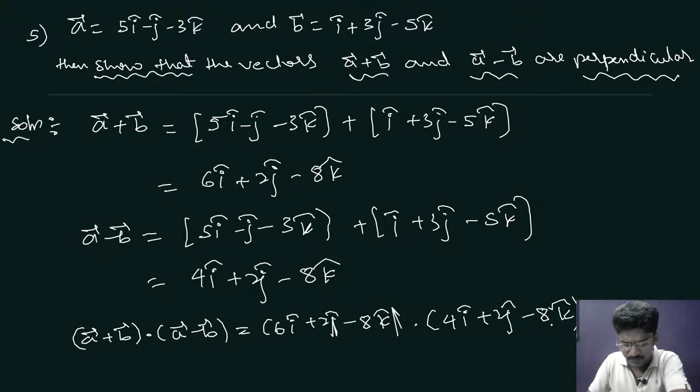This we have to simplify. 6 into 4, 24. 2 into 2, that is 4. Clear? So but here you just see 8 into 8 is 64.